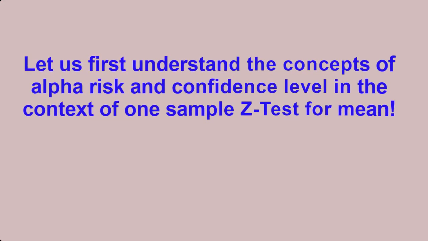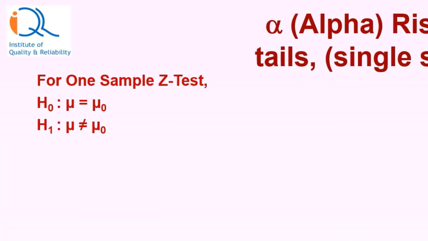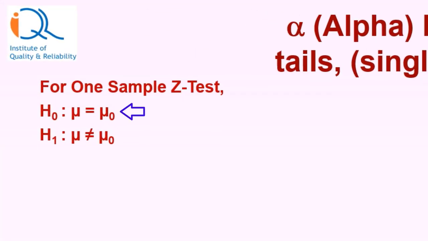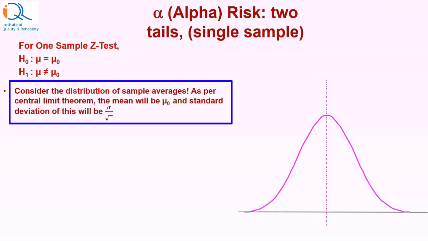Let us understand the concepts of alpha risk and confidence level in the context of one sample Z test. For one sample Z test, the null hypothesis is H0: mu is equal to mu 0 and the alternate hypothesis is H1: mu not equal to mu 0 for a two-tailed test. Consider the distribution of sample averages. As per central limit theorem, the mean will be mu 0 and the standard deviation of this will be sigma by square root n.